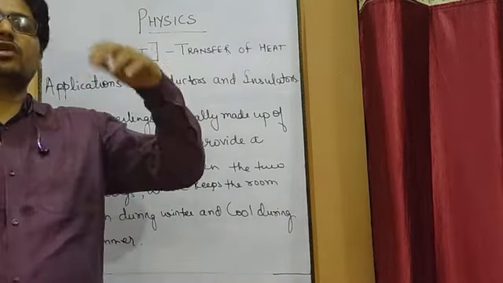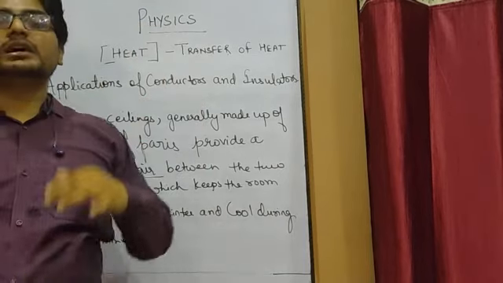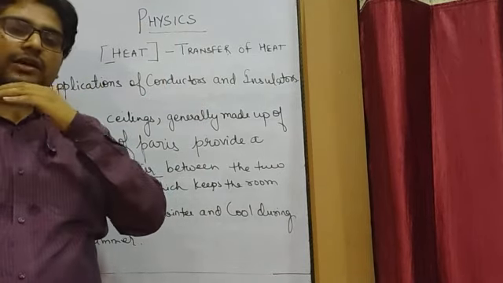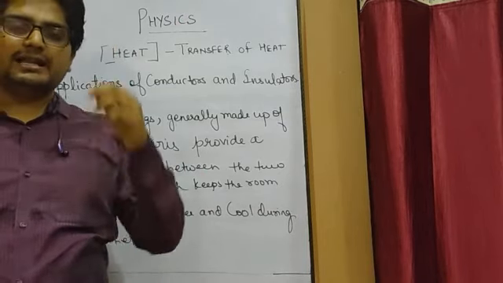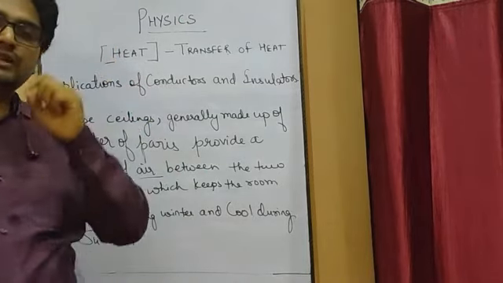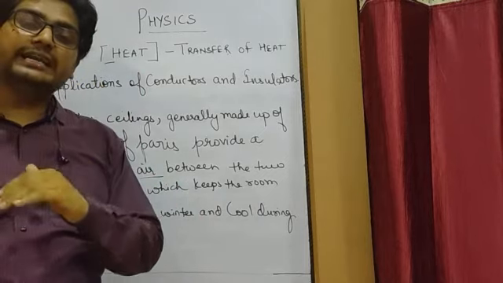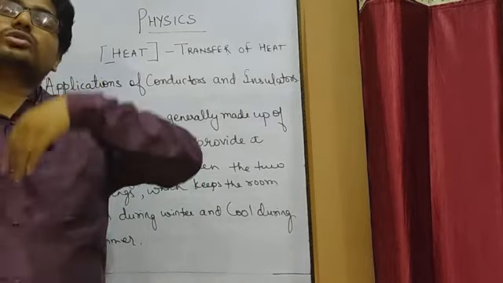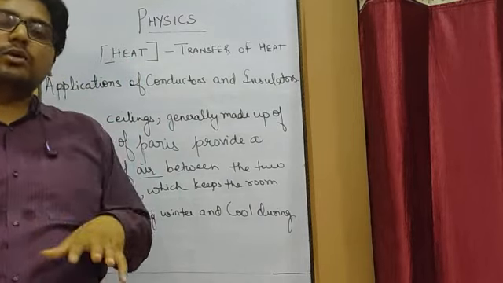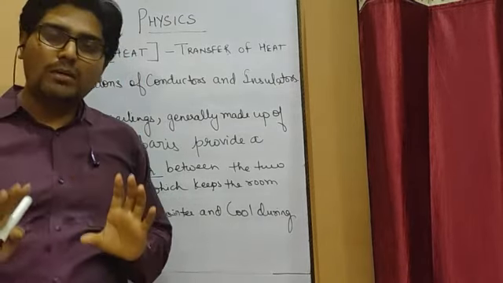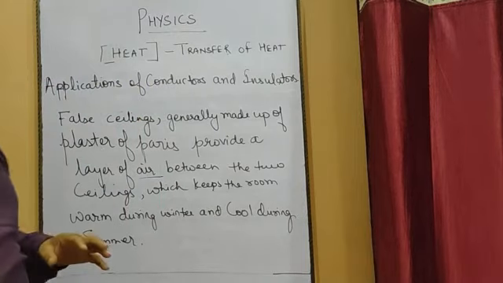So when the heat energy wants to go out through the ceiling, there is a false ceiling. Now in that false ceiling, some gap is there between the two ceilings, and in this gap air is present. So this air will not allow the heat energy from your room to go out, because it will prevent the flow of heat energy, and this is how the room remains warm as compared to the outside temperature.